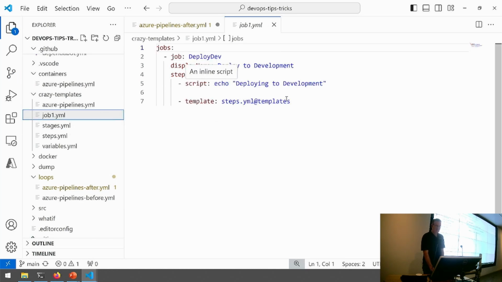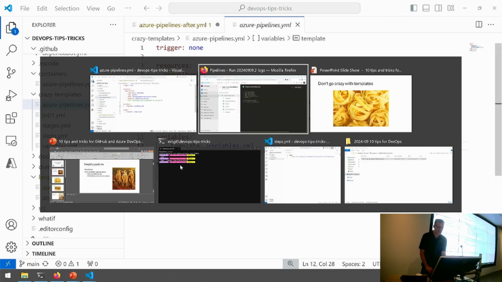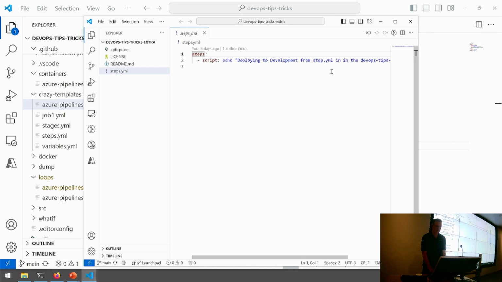And I've got my steps defined in another file, and actually it's not this file here. I'm now using a feature where I can point to a completely different repo and pull that in to become part of my pipeline. And how was that done? That was back up here in the Azure pipeline itself. Under the resources, I've set up a repository resource, which is pointing to a different GitHub repo. I just happen to have that checked out on my computer, so I can show you that that's the source. You're not missing out on too much. It's just got steps in there with a step.